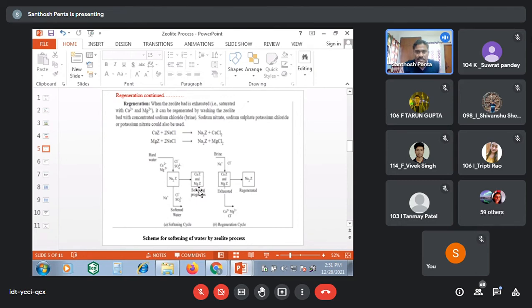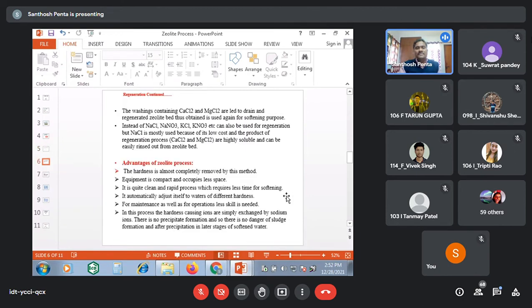These are the exhausted ones. Now this exhausted zeolite bed is washed with brine solution. Because of the washing, the calcium zeolites are converted again into sodium zeolites. This is the regeneration of the exhausted zeolite bed. In the resultant water, calcium, magnesium, chlorides or sulfates may be there. Once it is regenerated, you can use it again for further application.